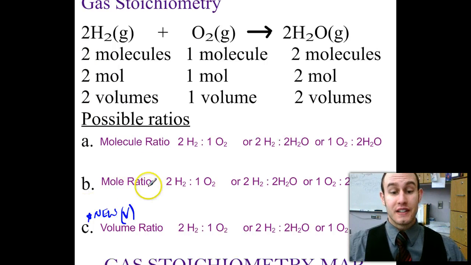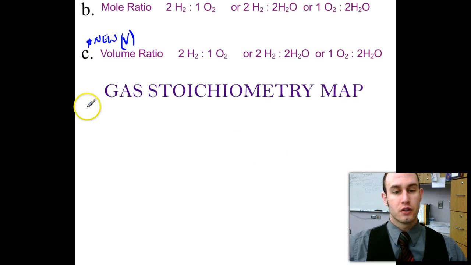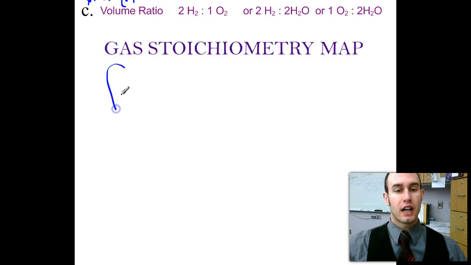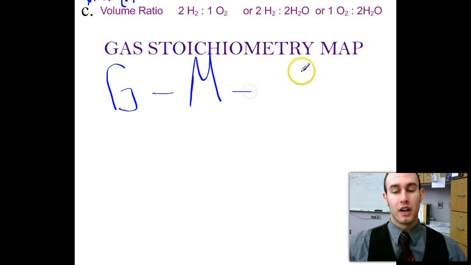Continuing on, we can put these volume ratios to use in our gas stoichiometry map. You guys all remember GMA, right? Grams, moles, atoms. But instead of A, we're going to replace it with a V. This is our volume now that we are replacing.